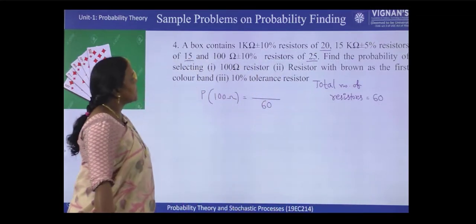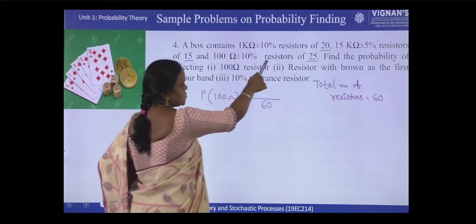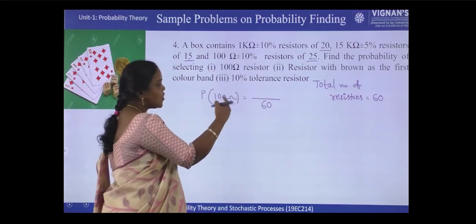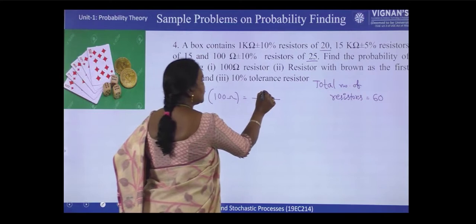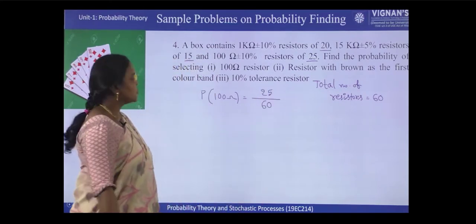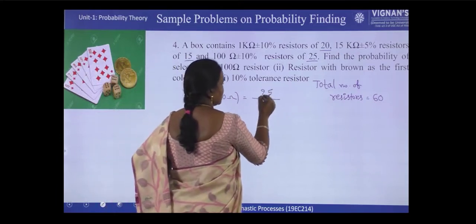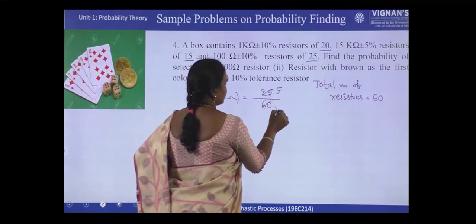Now, how many of them are 100 ohms? 100 ohms resistors of 25. So, out of these 60, there are 25 chances to get 100 ohms resistors. So, this is the probability of getting 100 ohms.